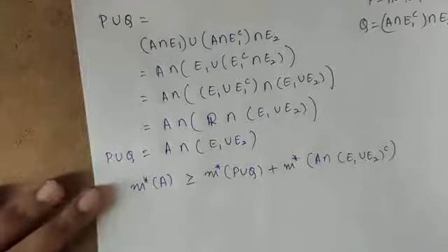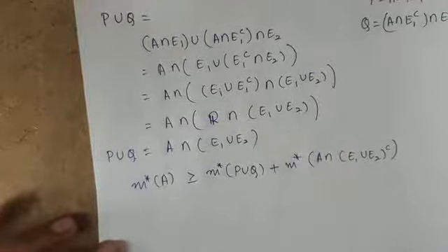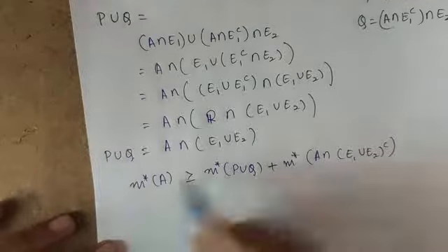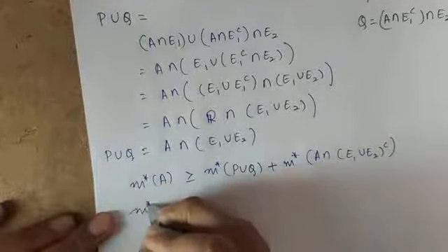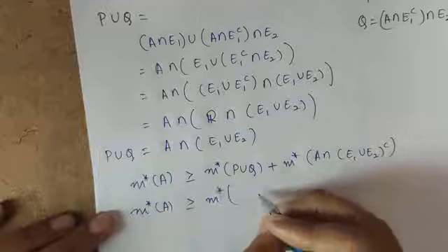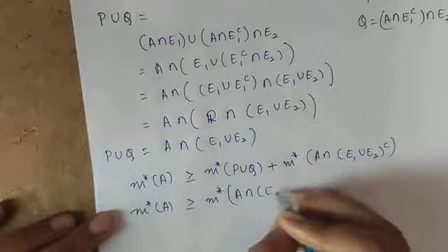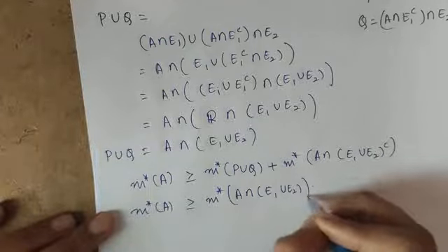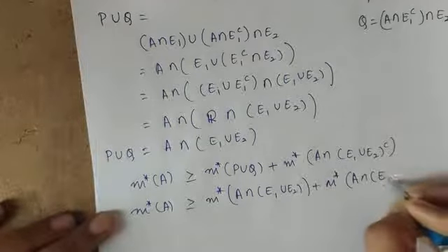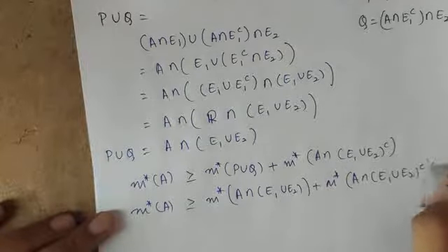I am writing this inequality using star. P union Q we have already found, so M star of A is greater than or equal to M star of A intersection E1 union E2 plus M star of A intersection (E1 union E2) whole complement.